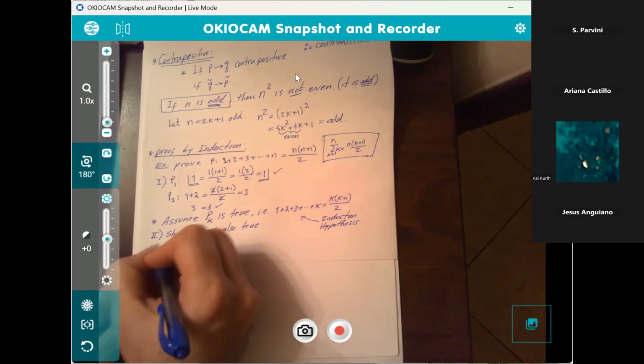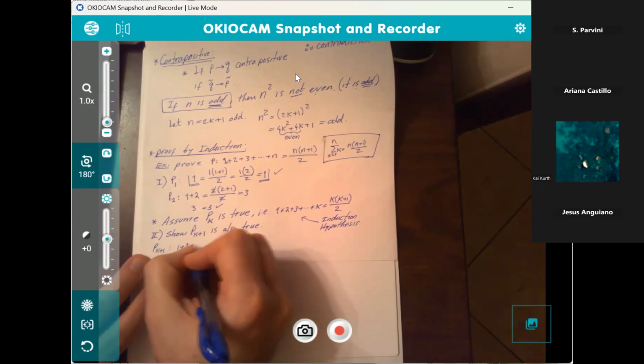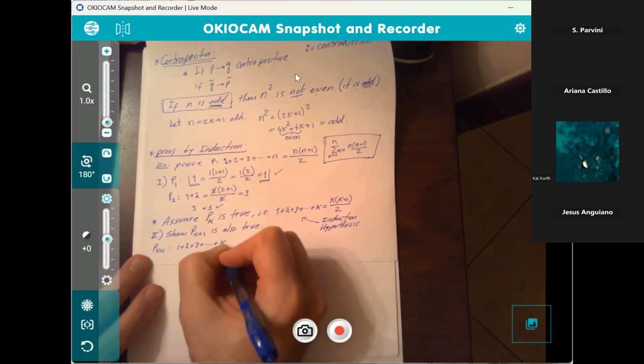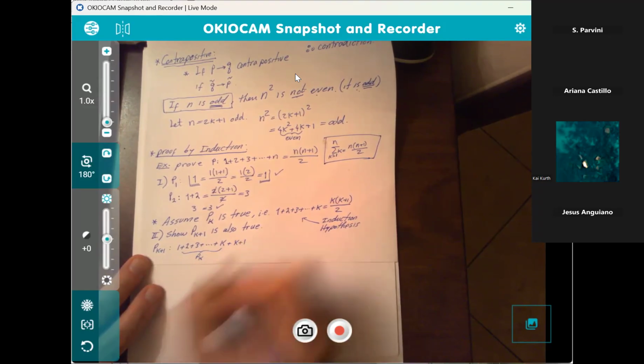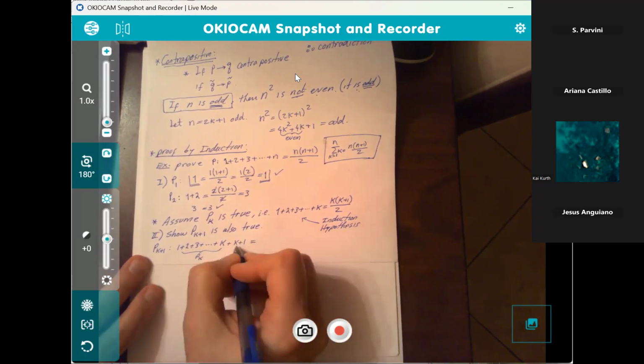So P sub k plus 1, therefore, is 1 plus 2 plus 3 plus ... plus k. Again, that's P sub k. And the next term is going to be the k plus first term. So we need to show that the formula works for this.